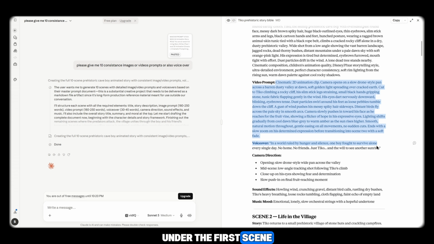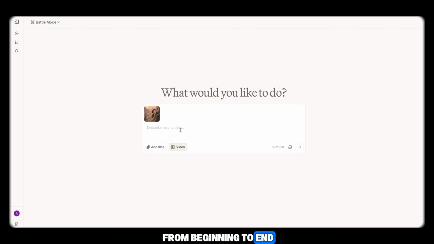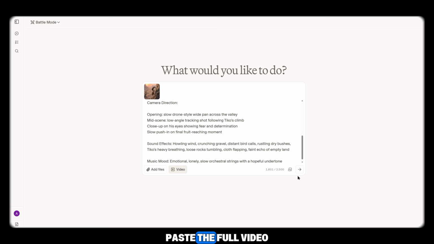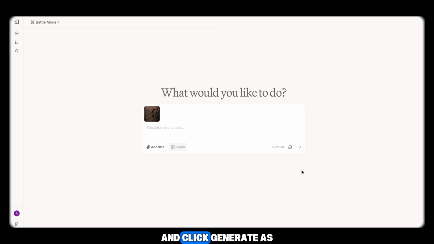Under the first scene, you'll find the complete video prompt. Copy the entire prompt from beginning to end. Return to Arena AI, paste the full video prompt into the chat, and click Generate. As soon as you click Generate, your first AI video will begin processing.